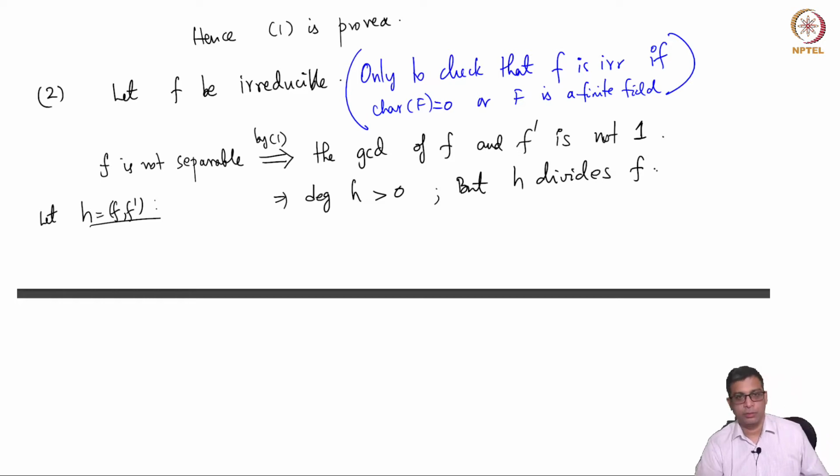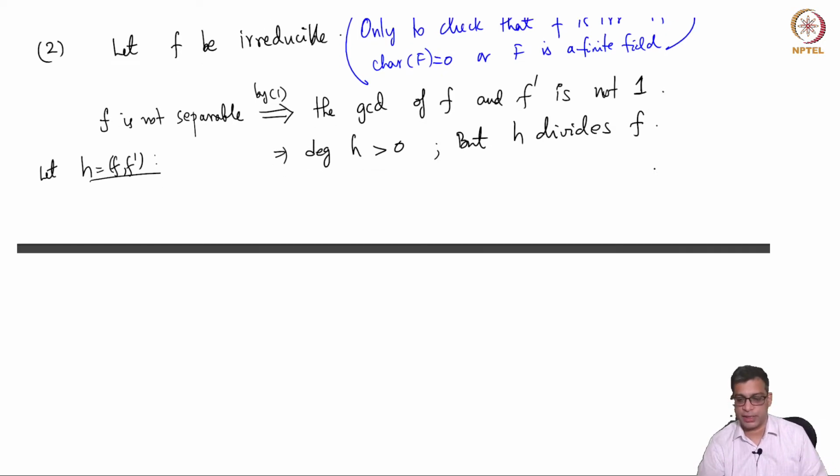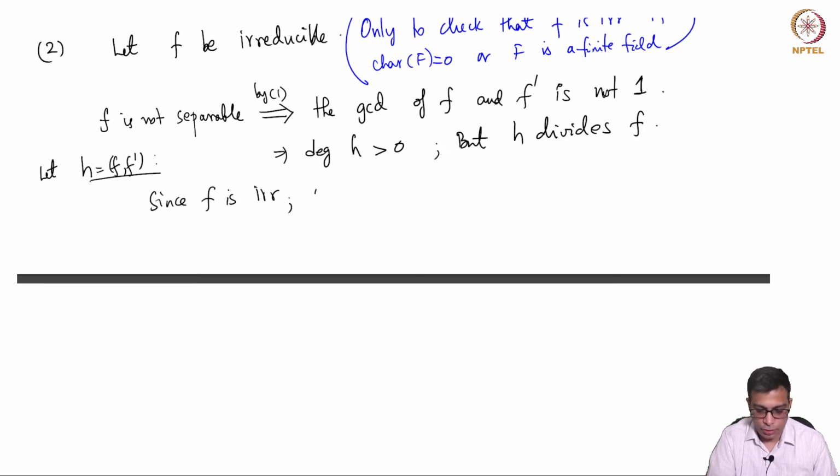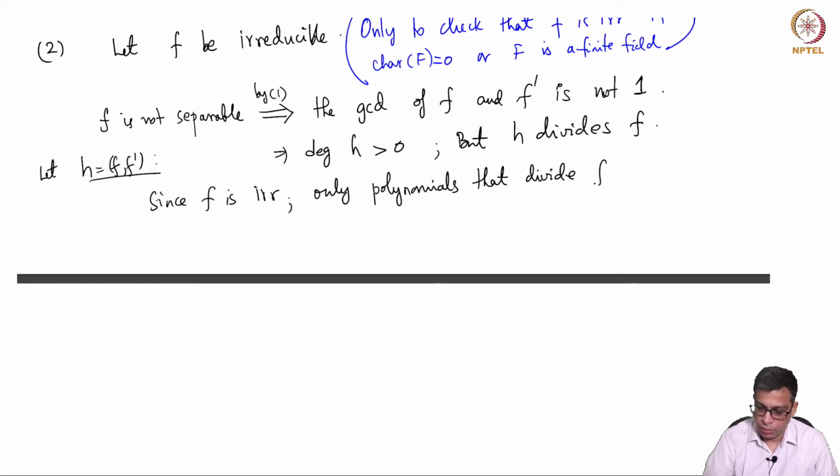But H divides f. Being the greatest common divisor, it is a divisor to begin with. So, H divides f, but since f is irreducible, what is an irreducible polynomial?